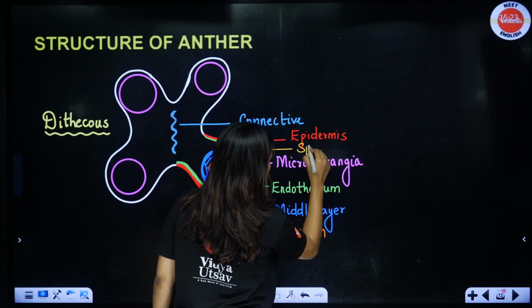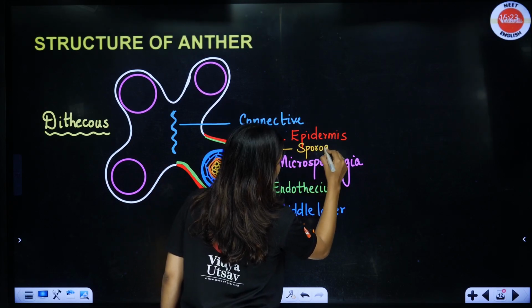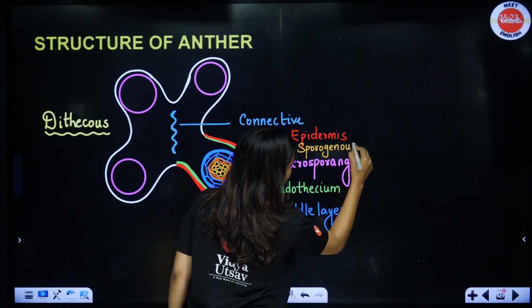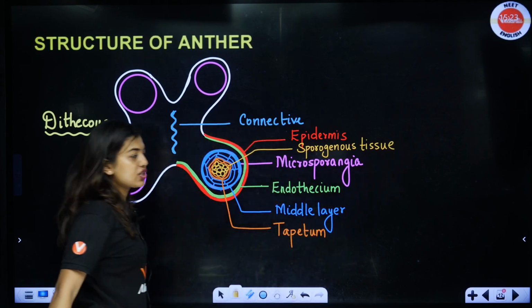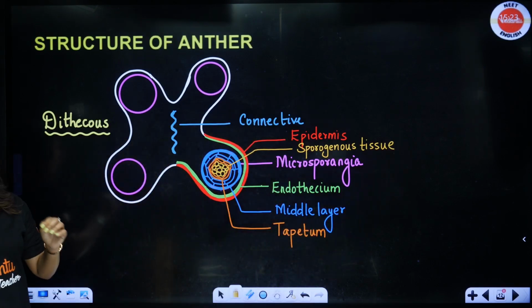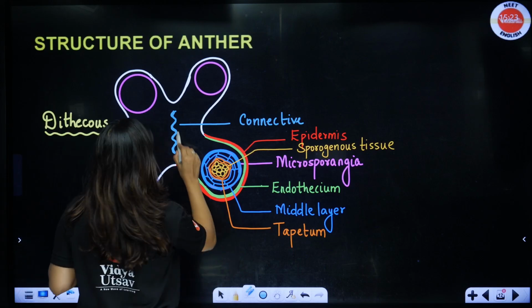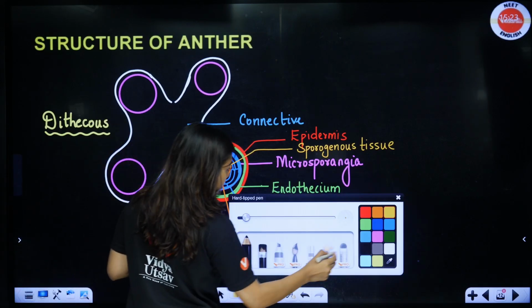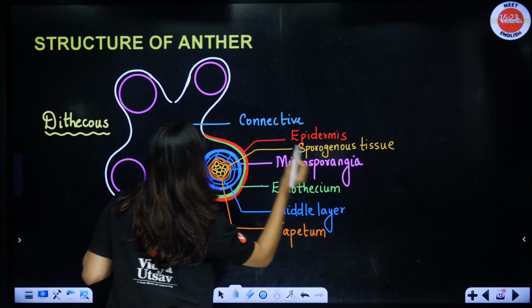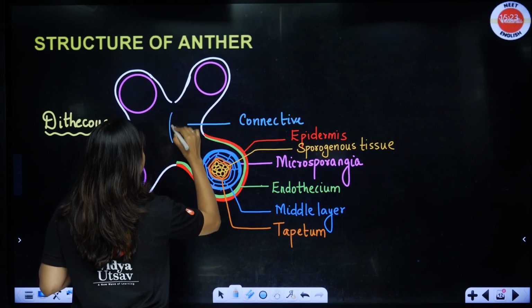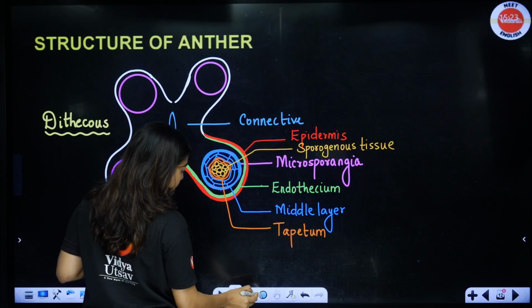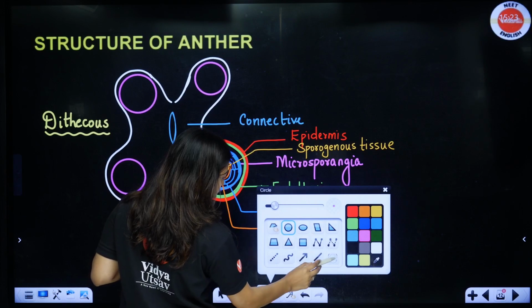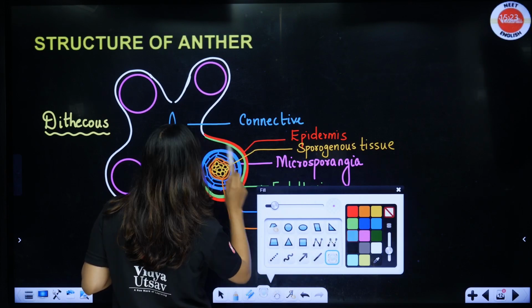They are the sporogenous tissue. Done? I think I will just draw the connective, because too much snake pattern will confuse you. So I'll just draw it like this.